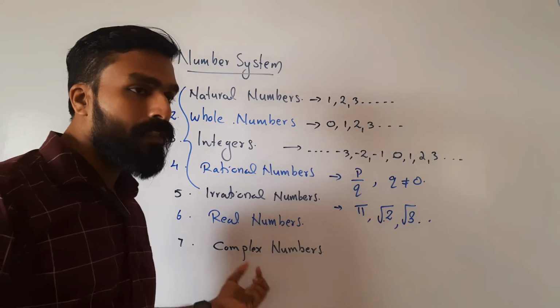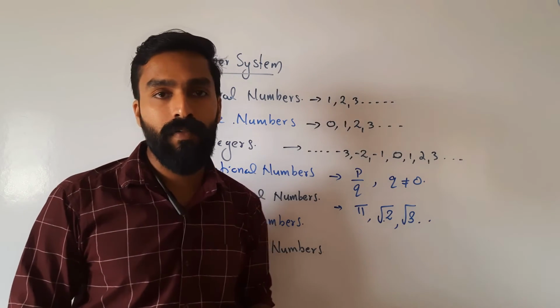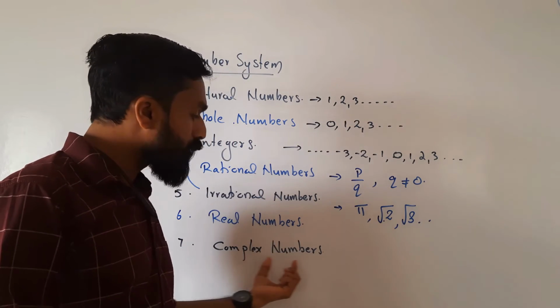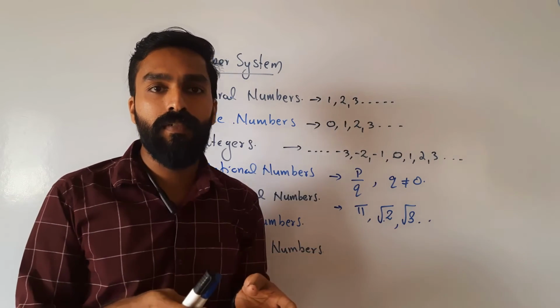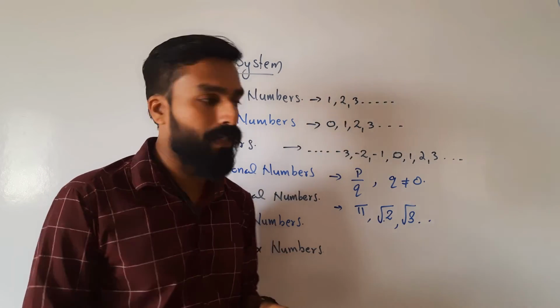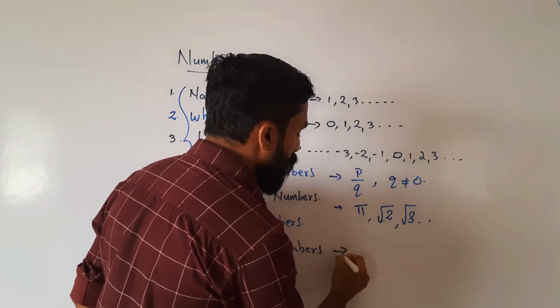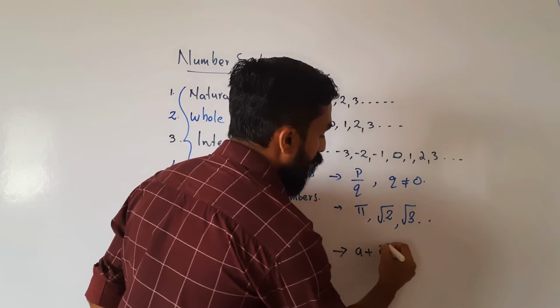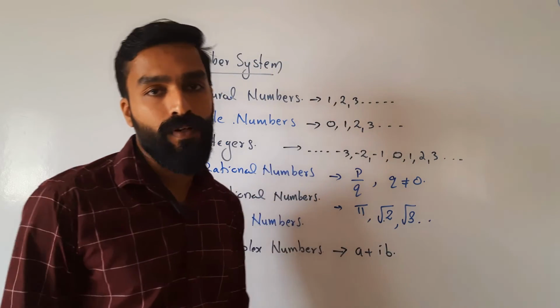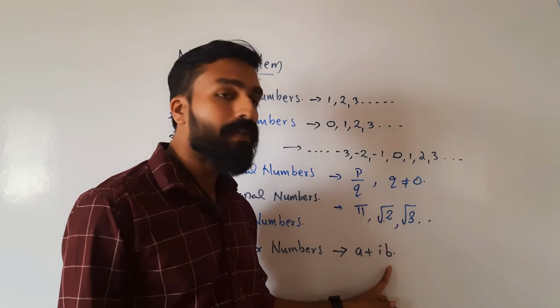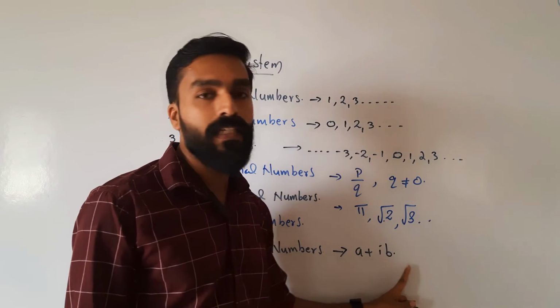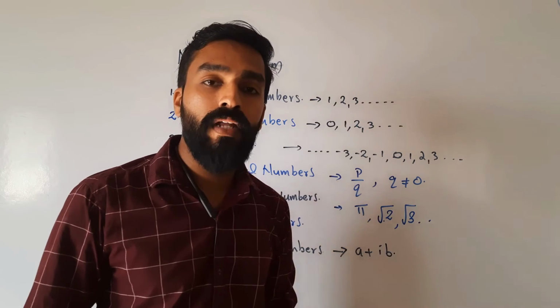The last type of number is the complex number. Complex numbers are a special type of numbers and their representation is also different. We represent a complex number like a plus ib. This is the representation of a complex number. A number which can be represented in the form of a plus ib is called a complex number.